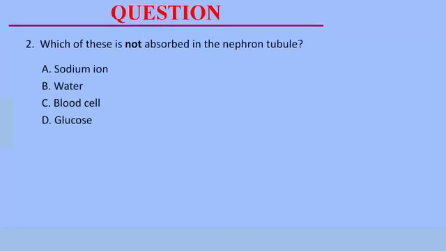The second question. Which of these is not absorbed in the nephron tubule? A. Sodium ion. B. Water. C. Blood cell. And D. Glucose. The correct answer here is C. Blood cell. The nephron tubules do not reabsorb blood cells.